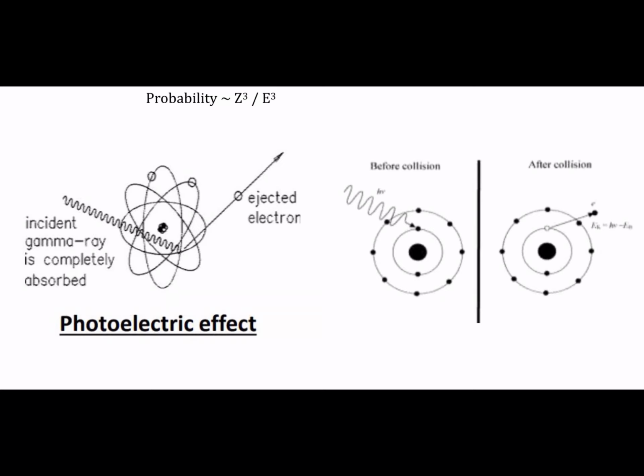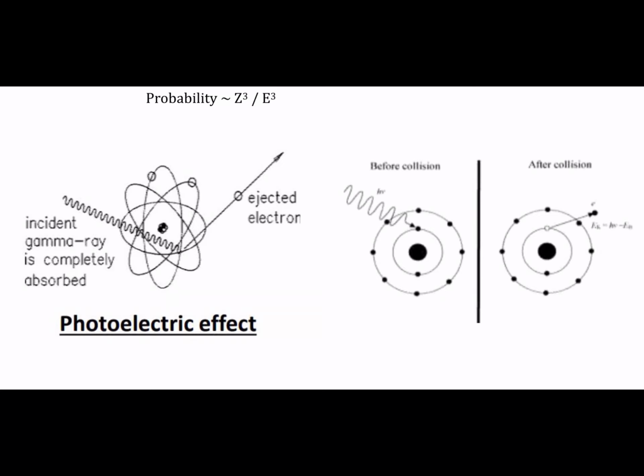The photoelectric effect is a type of photon interaction with matter. The first thing we must know is that it's an interaction between the photons and the electrons of the atoms. The second thing we must know is that the photoelectric effect happens with the innermost electrons in the atoms.